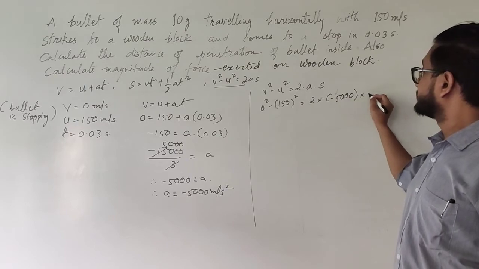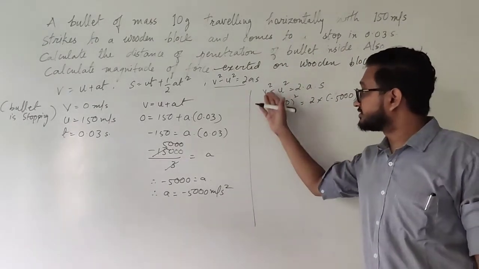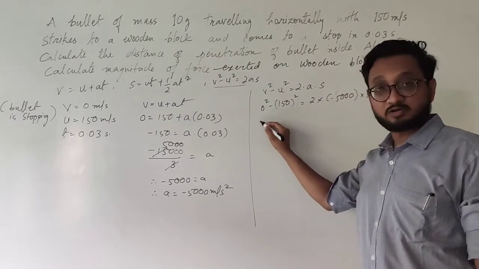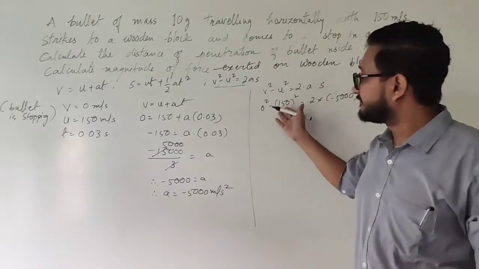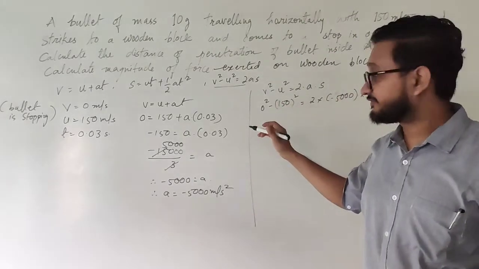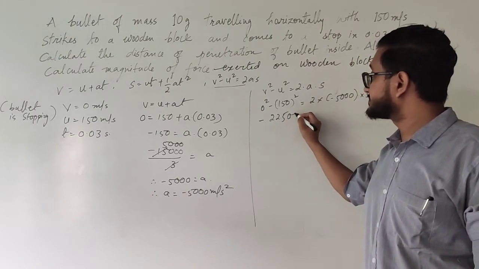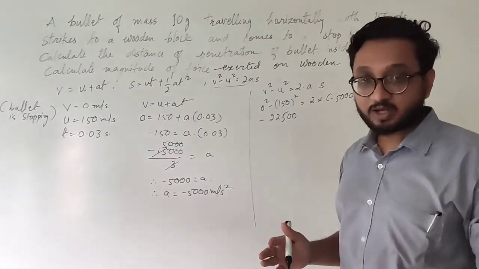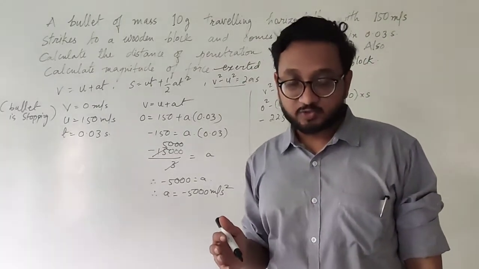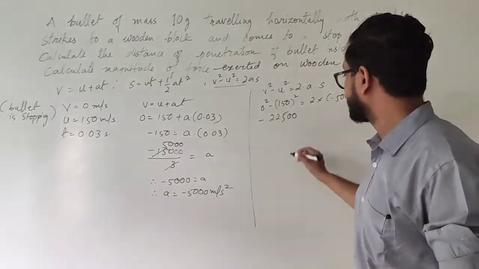5000 into displacement. Okay, now 0 square is 0, and minus 15 square, 15 square is 225, so this becomes minus 225 and 2 zeros, so this becomes 22,500, because 15 square is 225 and 2 zeros, so it becomes 22,500.